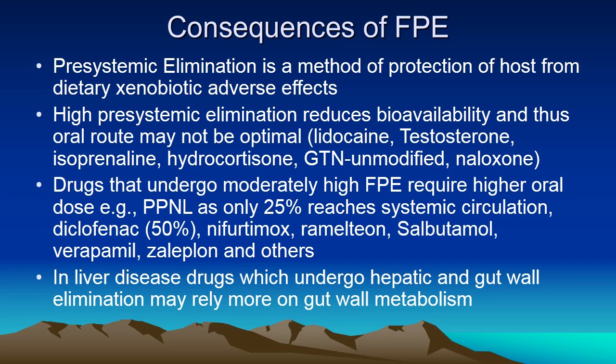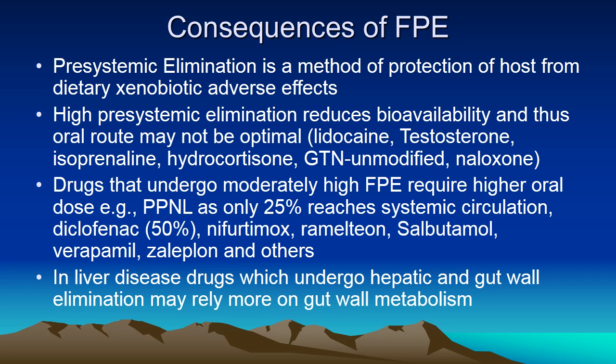What are the consequences of first pass effect? Several interpretations could be drawn. Pre-systemic elimination is a method of protection of the host from dietary xenobiotic adverse effects. Pre-systemic elimination reduces bioavailability, and thus the oral route may not be optimal for drugs like lidocaine, testosterone, isoprenaline, hydrocortisone, unmodified glyceryl trinitrate, and naloxone.